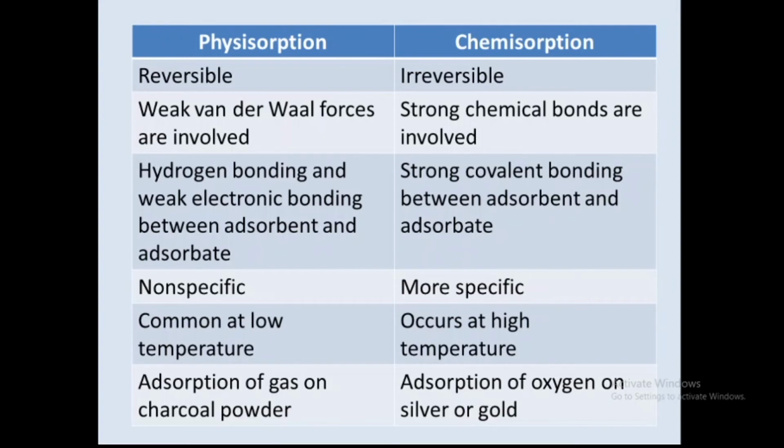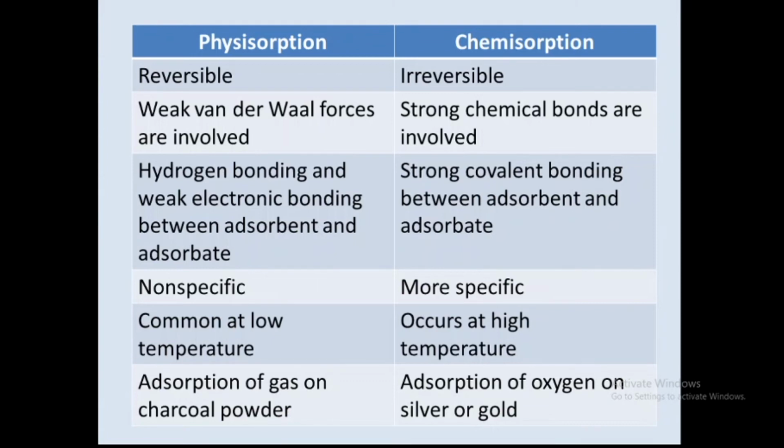Third difference, that is hydrogen bonding and weak electronic bonding between the adsorbent and adsorbate. Both are weak. So due to this weak interaction between the adsorbent and adsorbate, physical adsorption is a reversible process. But in case of chemical adsorption, strong covalent bonding is there. Covalent bond is a strong bond as compared to electronic and hydrogen bonding. So due to the strong covalent bonding between the adsorbent and adsorbate, it is an irreversible process.